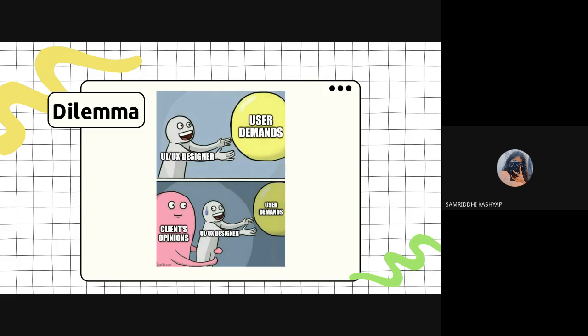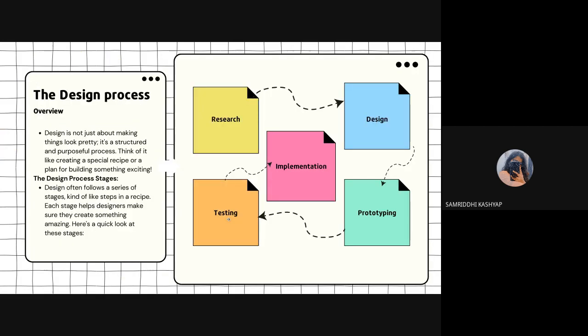Most designers find this a complicated problem. So what they do is they draw a bridge between these two. They come in the middle, they negotiate, they find some middle ground between what the user demands and what the requirements or opinions of the client are. Because sometimes there are budget restrictions also. So that's the beauty of designing: you have some restrictions and you have to design within those restrictions. So yes, this is a common design process that we have.